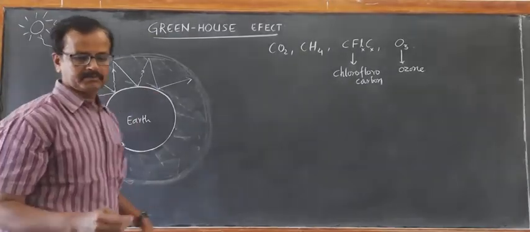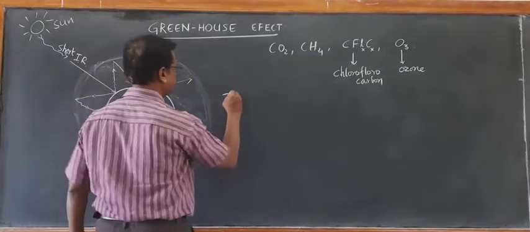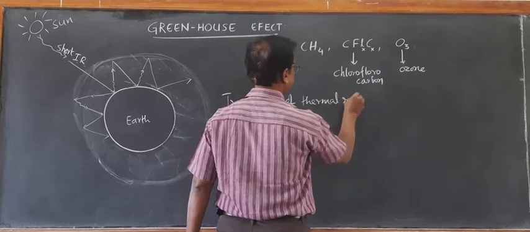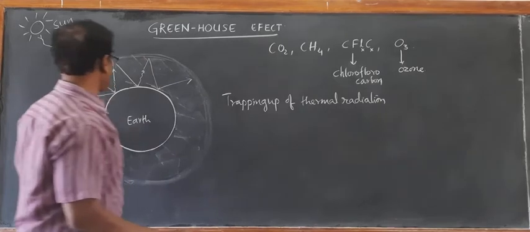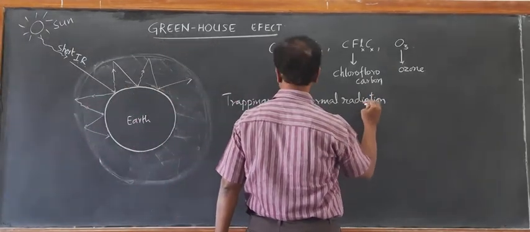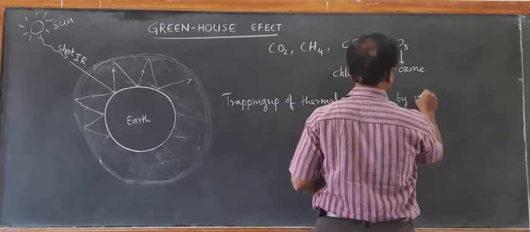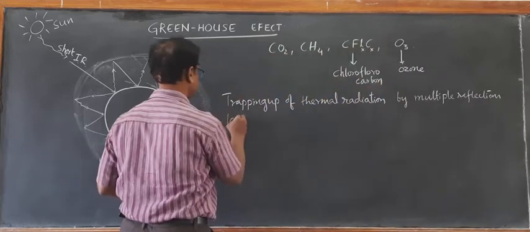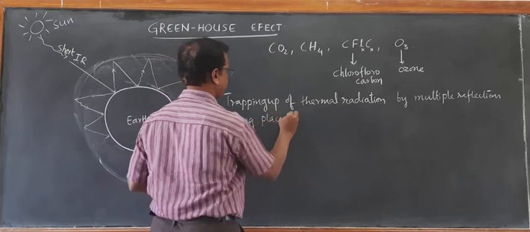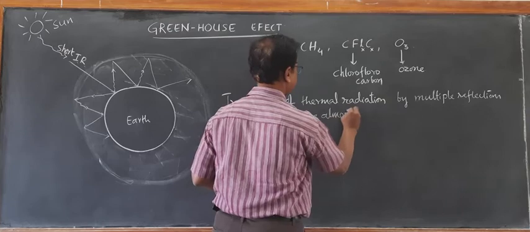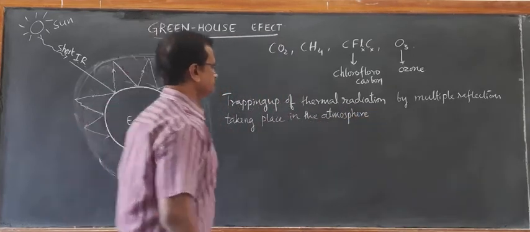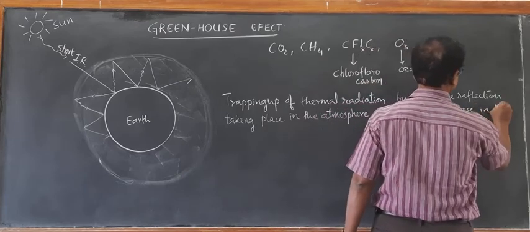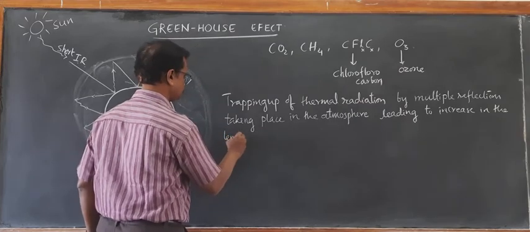So, greenhouse effect can be very well termed as trapping up of thermal radiation received from the sun, trapping up of the thermal radiation by multiple reflections taking place in the atmosphere, leading to increase in the temperature due to absorption of radiation.